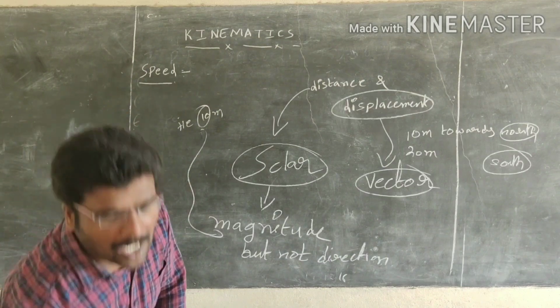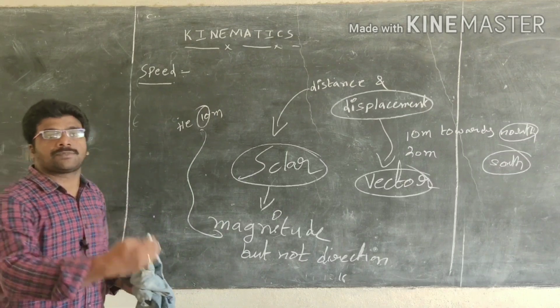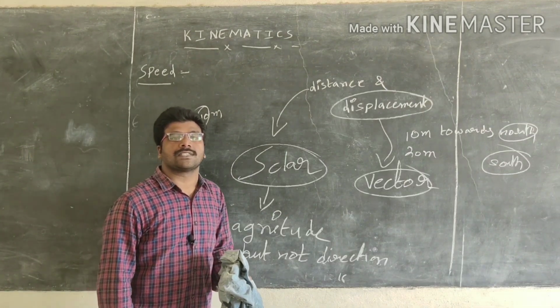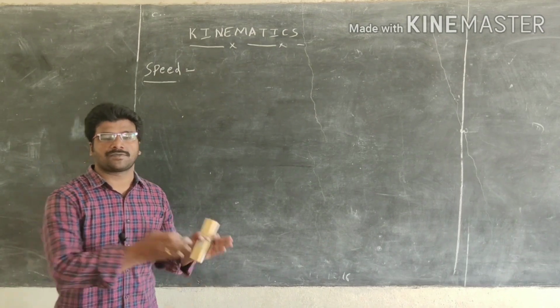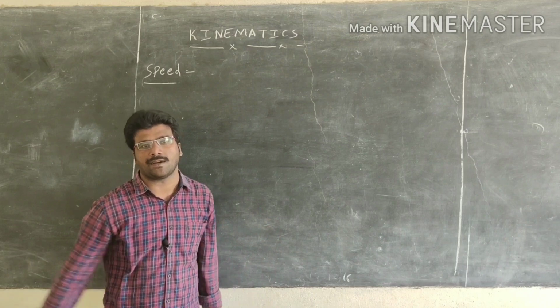Now we are going to start today's new topic, that is speed. What is speed and what is velocity? What are the types of speed? Now we are going to discuss. So today's topic is speed and types of speed, velocity and types of velocity.